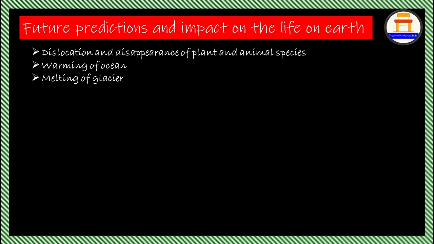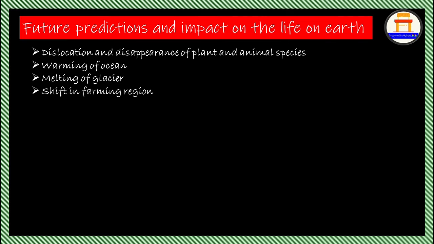Shift in farming region. This is found in most regions, and this is the most problem faced, especially in a country like India. In a country like India, if there is any shift in farming region, a lot of difficulty is faced by the Indians, because India is a land where agriculture is mostly depended upon. So this is a major cause for this.